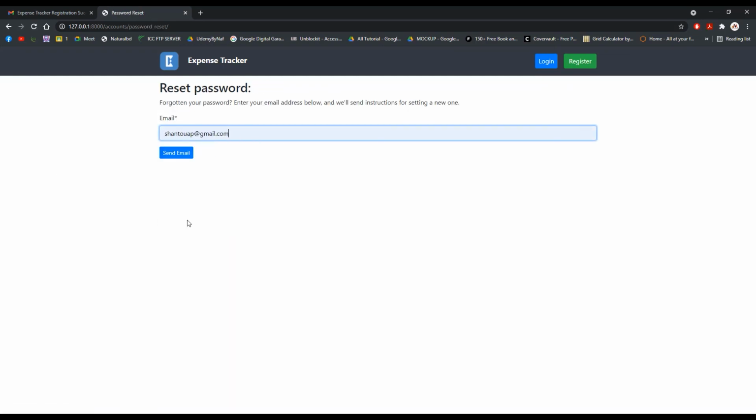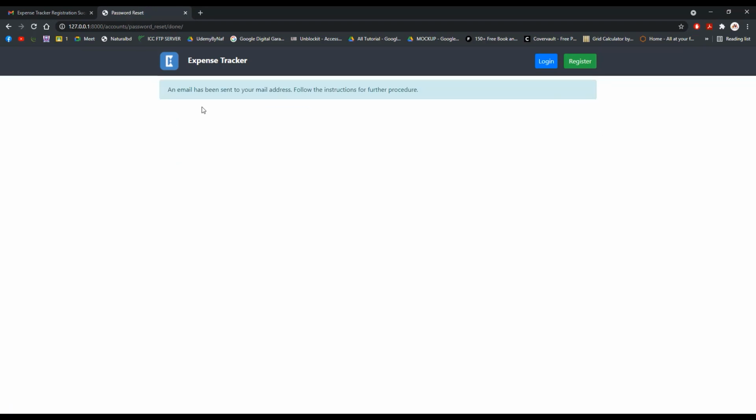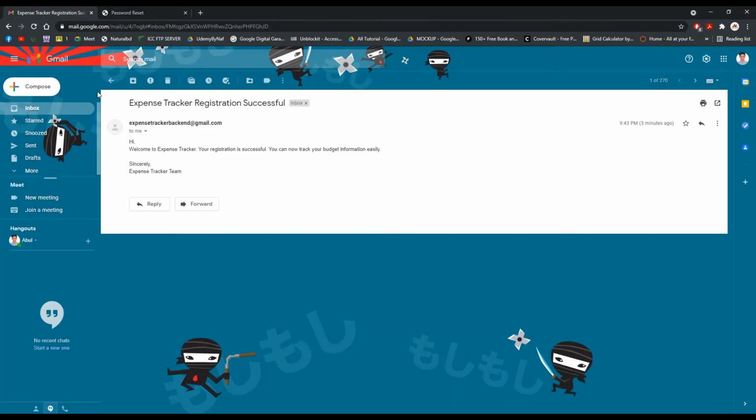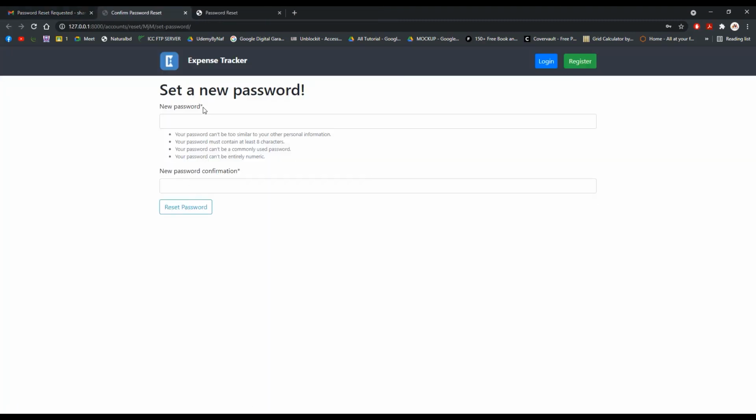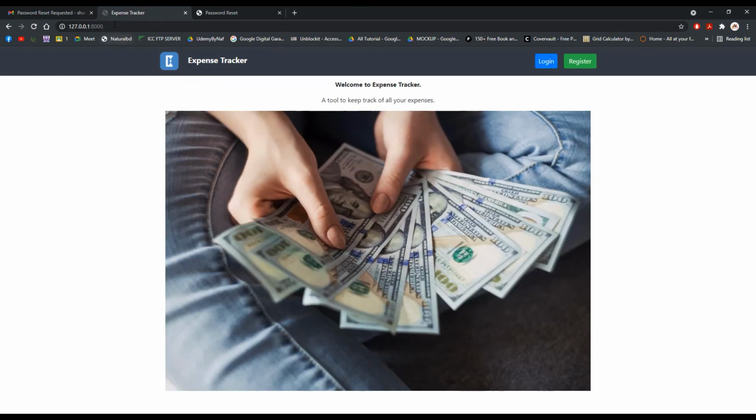Let's see if we can reset our password, and I will use the email address I used to create this account, and I will send a reset password email here. Let's send the email, and an email has been sent to your mail address. Let's see if the email has arrived. Yeah, password reset requested. If you want to change the password, just click that link, and you can set a new password here. So that's all about our project, and let's see the admin panel.